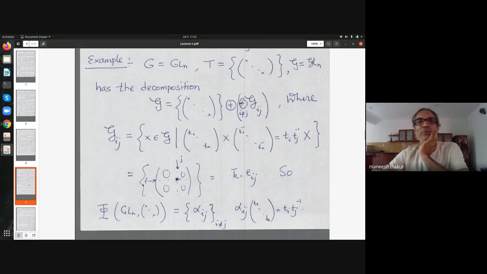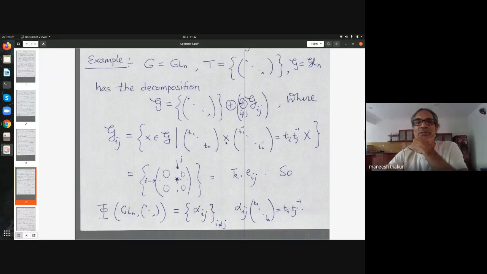So pick any i, j, i not equal to j; i equal to j are taken care of here. When i is not equal to j, then I have one entry at each position. Collect all such matrices for fixed i and j, which I am calling g_ij, and you can check that precisely these g_ij are those elements of the matrix algebra such that if I conjugate x by a diagonal matrix like this, then I get t_i times t_j inverse times x.